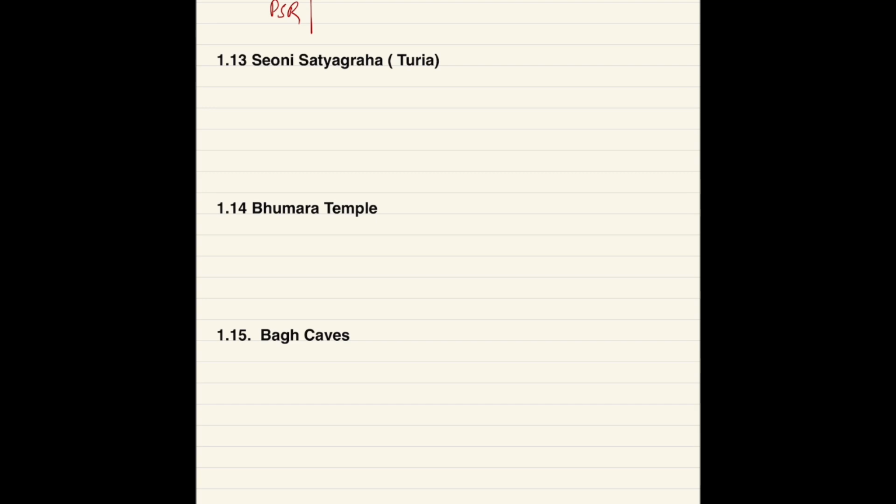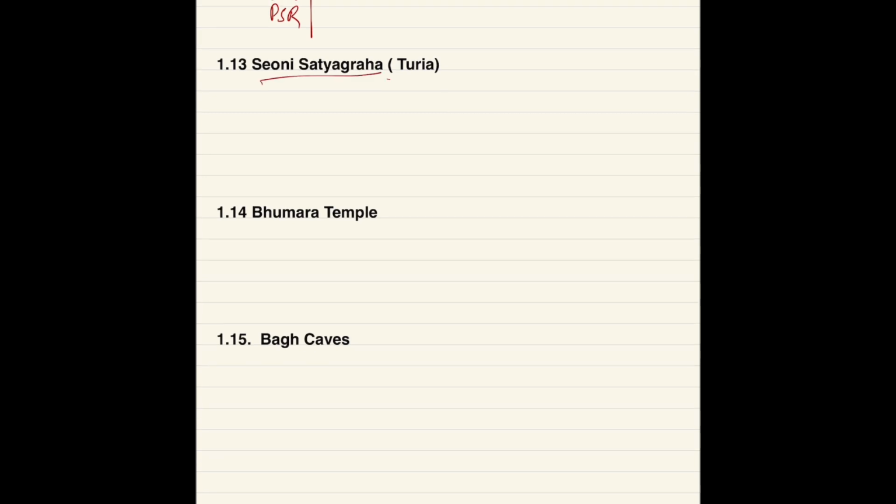Just remember these names. This committee recommended that reorganization should not be based on a linguistic basis, it should be based on administrative efficiency, and it encouraged regional autonomy. So you can write these three things so that you can fetch 3 marks.